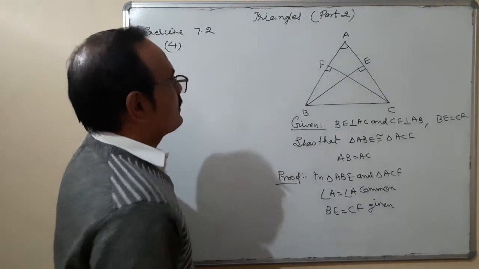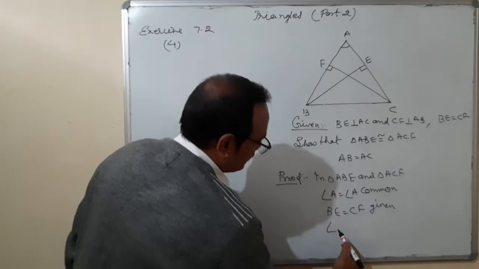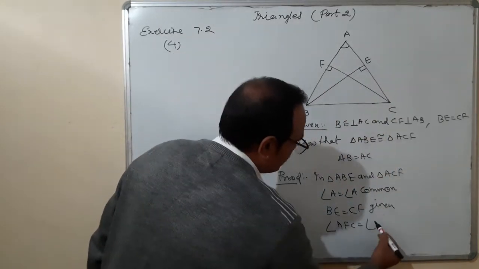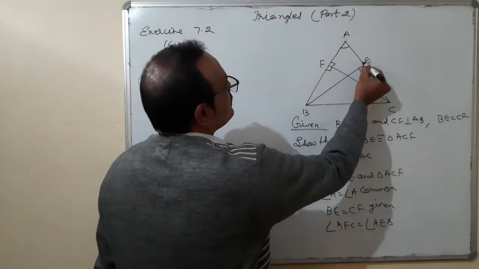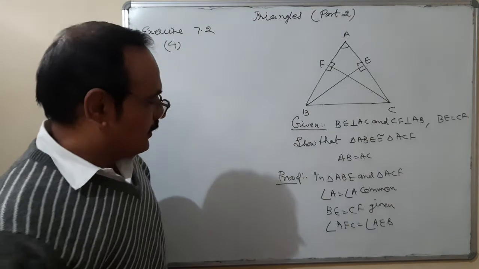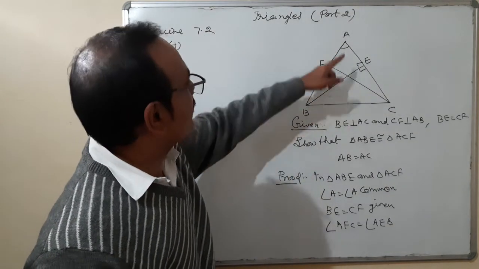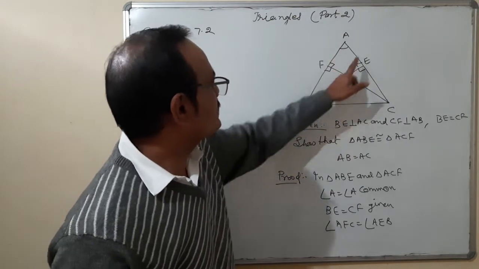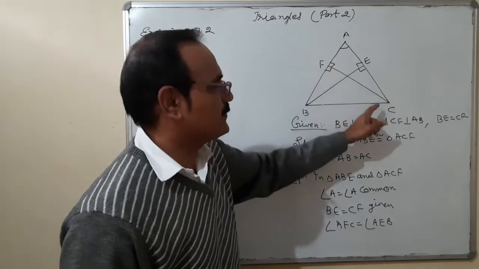Third part is angle AFC is equal to angle AEB. If this is 90, that side also is 90. Angle A is equal to angle A, common. BE is equal to CF and angle AEB is equal to angle AFC.